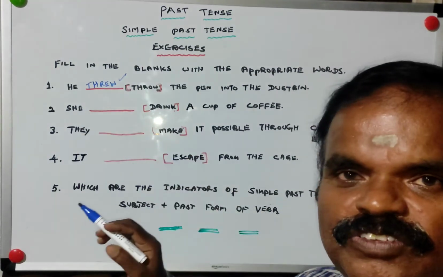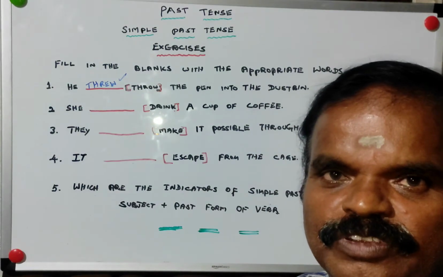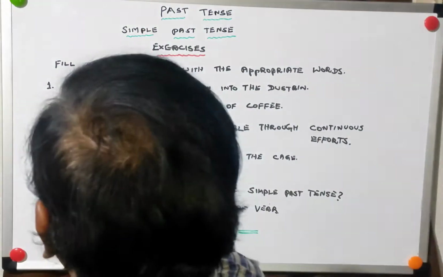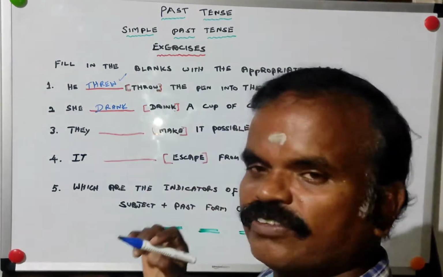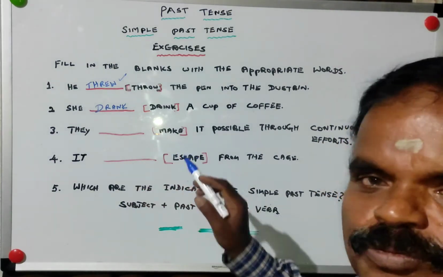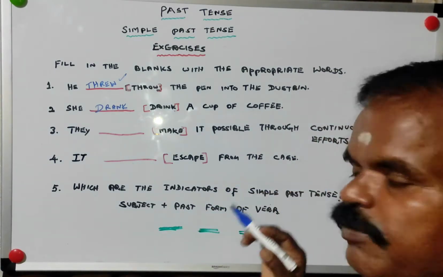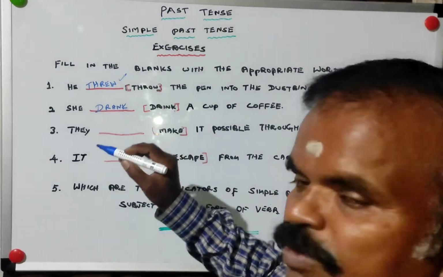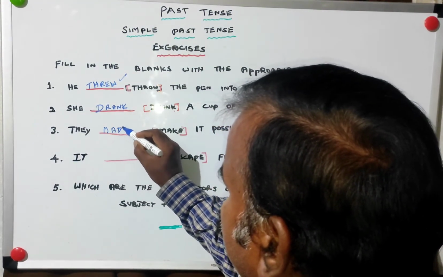Second one, she dash drink a cup of coffee. The past tense of drink is drank. So the correct answer is drank. Let us go to the third example. They dash make it possible through continuous efforts. The past tense, second form of verb, of make is made. Made is the correct answer.